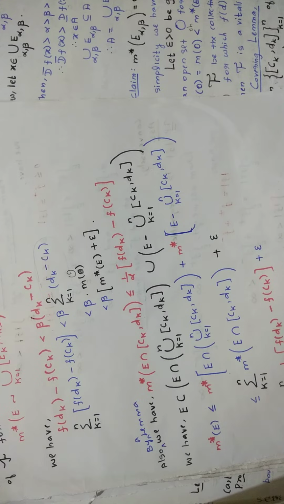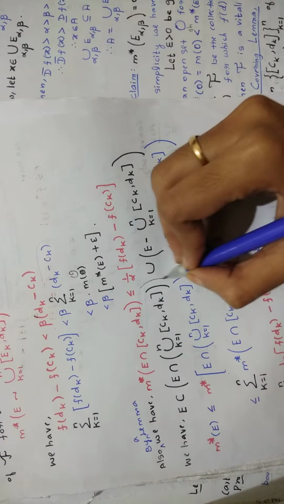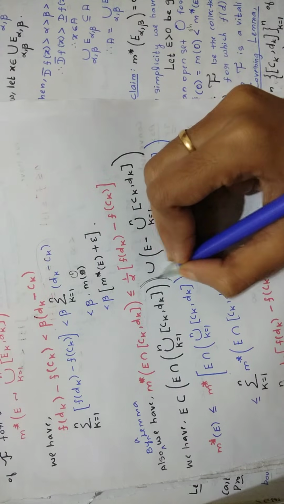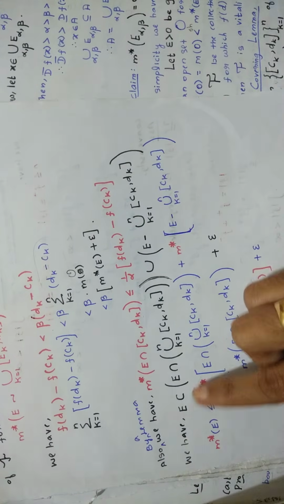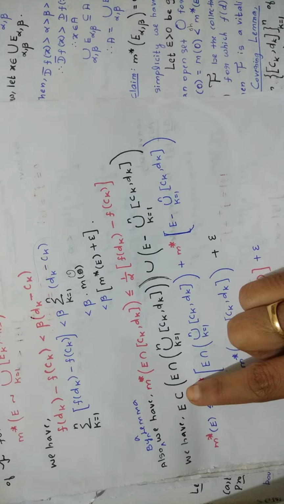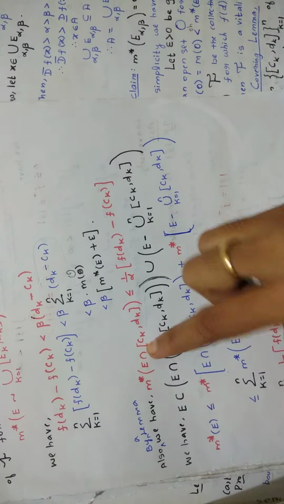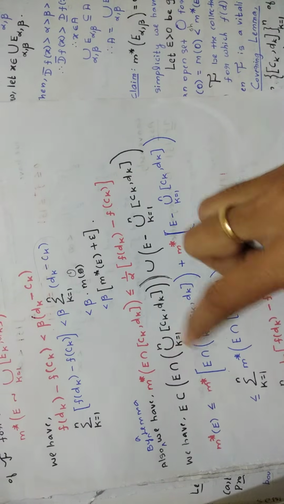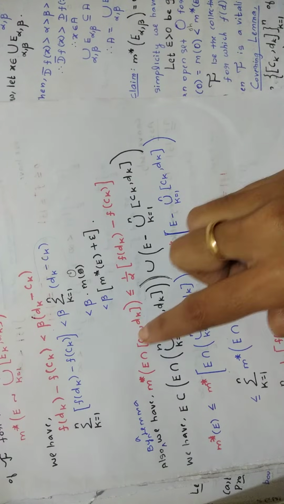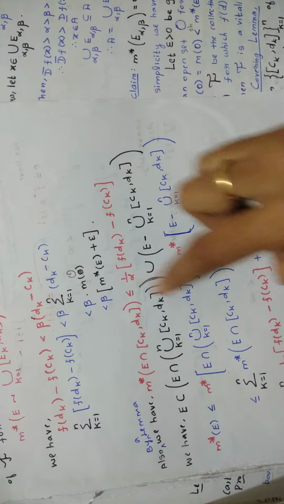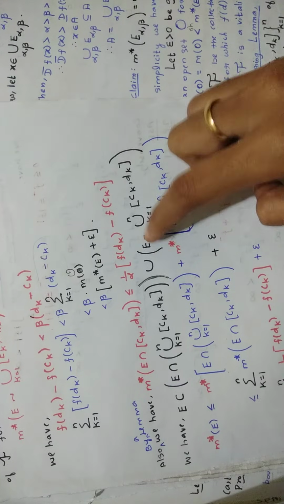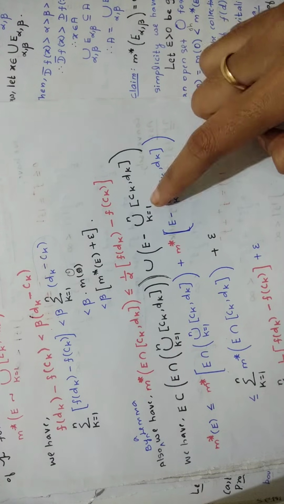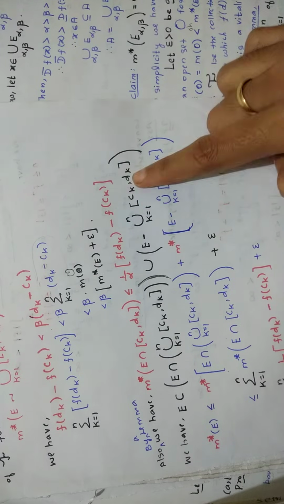Okay, you are writing another one, a bracket will also come. Sorry, one bracket. Okay, what is this? E contained in E intersection union k equal to 1 to n of (ck, dk). Then union E minus the same value, right?